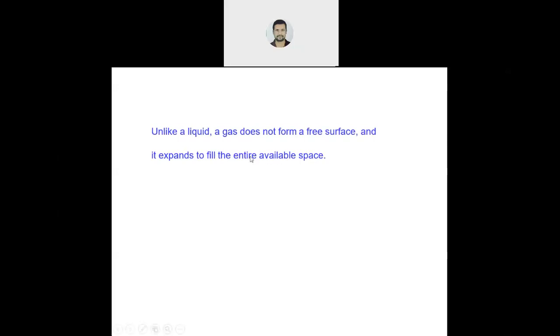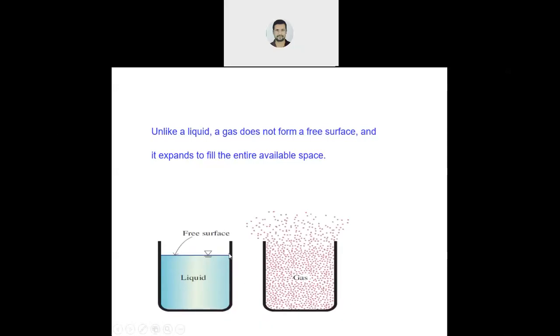But the same thing is not with gas. Fill the gas, it will cover all the space. It will cover the entire space. Now, this is the example. See, this dark color, thick line, is the container. Here, the blue color is the liquid. Above this, there is nothing. So this top layer of the liquid is nothing but the free surface. But in gas, if it is open, the gas molecules are inside as well as outside. So it will cover all the space. So this is the difference between liquid and gas.